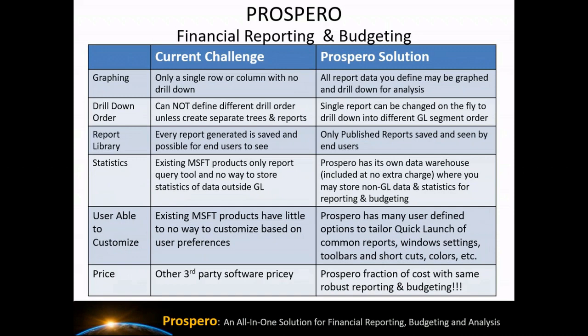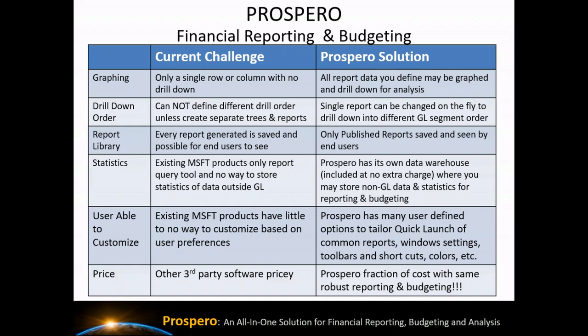We've added graphing inside Prospero. Management Reporter and FRX had some limited graphing options. Forecaster had no graphing options for us. We have added graphing features inside Prospero as a built-in for any report that we generate inside Prospero. And it's not just static graphing. These are dynamic charts and graphs which you can actually drill down to lower levels of detail and change the drill down order as you're drilling down through those graphs. And the same thing about changing the drill down order for the charts and graphs applies for our numeric reports as well.